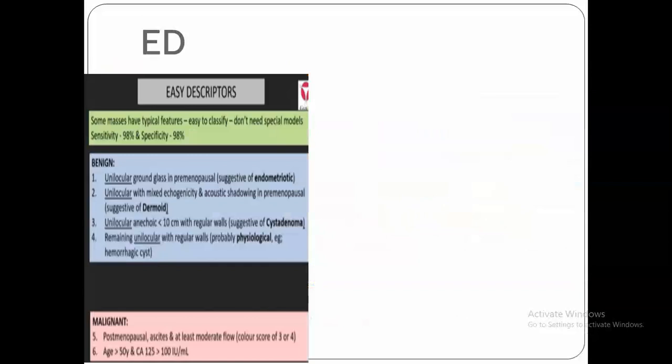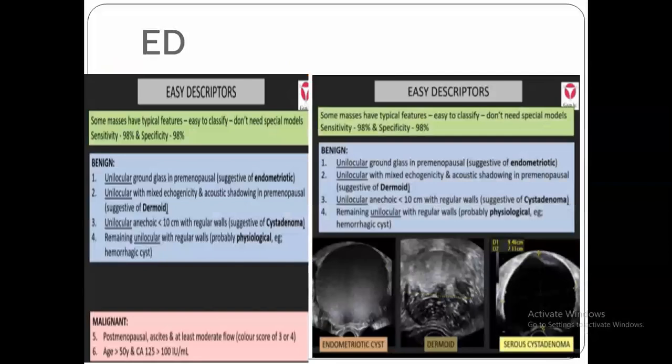Coming to easy descriptors, we call it ED. What is ED? It means that by ultrasound, there are specific features that go with specific pathology, as we will see. In the first picture, we see a unilocular cyst with a typical ground glass appearance. Whenever we see this picture, this is endometrioma. Number two, again there is a unilocular cyst with different echogenicities, as we see in the second picture, and something floating. This is the fat of a dermoid. If we see it floating, it again goes with dermoid.